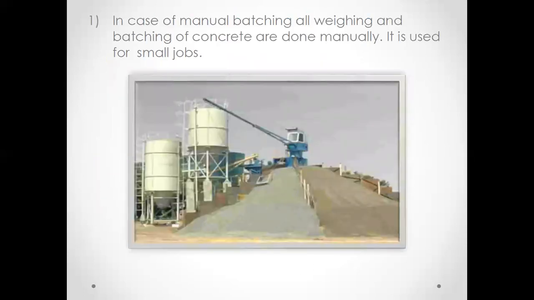Here you can see the picture. In manual batching, all the weighing and batching of concrete are done manually. It is used for small jobs, where a huge quantity of concrete is not required, only for small projects. In this case, all the activities are done in a manual way.